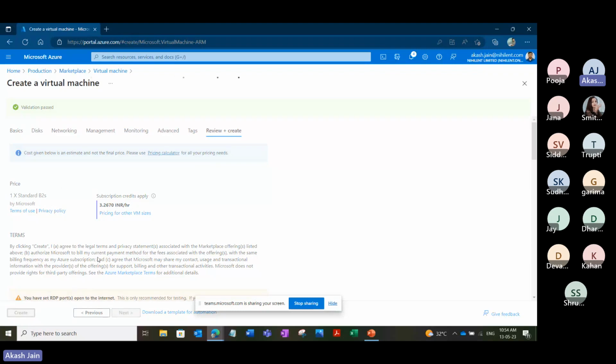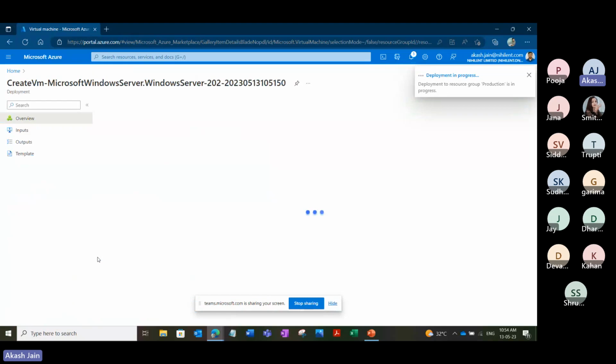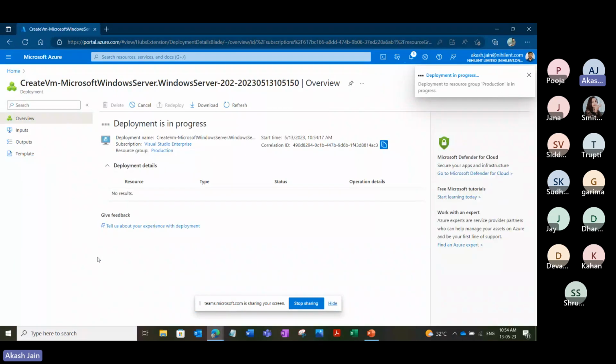And this creates a very big problem when the environment is big, when we have multiple subscriptions, multiple resource groups, and then it's very difficult to remediate everything. There is an option that we can remediate all the previous workloads as well, which are already created. But as I said in the slide, when we design this infrastructure, Azure Policy should be part of your design, and that's what we call a very mature deployment or a mature solution design.